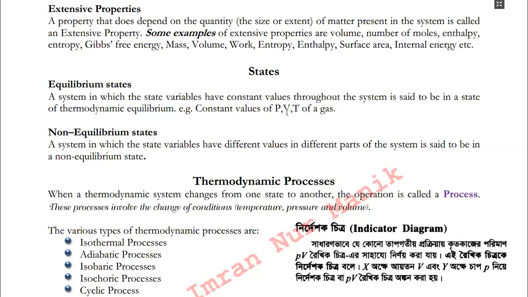Next comes the types of state. Basically, there are 2 types of state. One was equilibrium state, another was non-equilibrium state. In case of equilibrium state, all the state variables had constant value throughout the system. And in case of non-equilibrium state, all the state variables did not have any constant value throughout the system. Rather, they had different values in different parts of the system. So that's all about the thermodynamic state of the system.